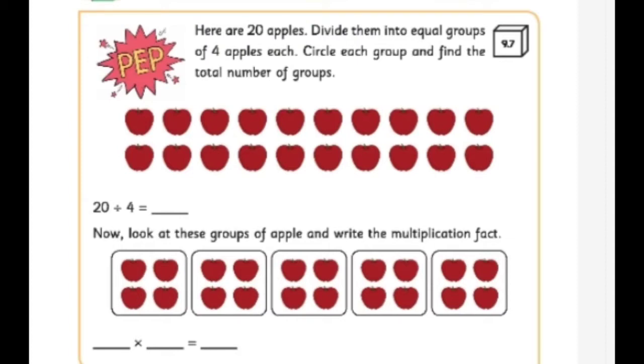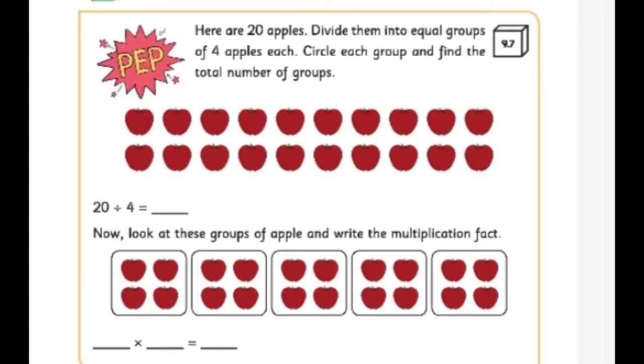Here 20 apples are given. We have to divide these apples into equal groups of 4 apples. That is, in each group 4 apples should be there. So, how will we divide? Let's circle these apples into groups in which 4 apples are there. Okay, so for 4 apples, let's circle.